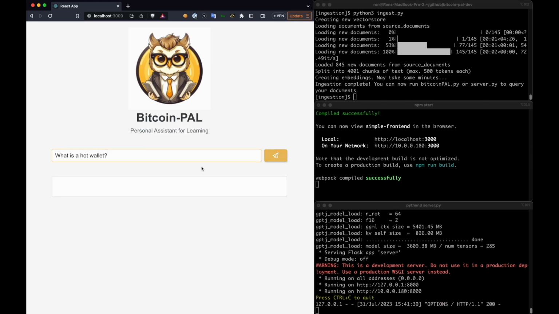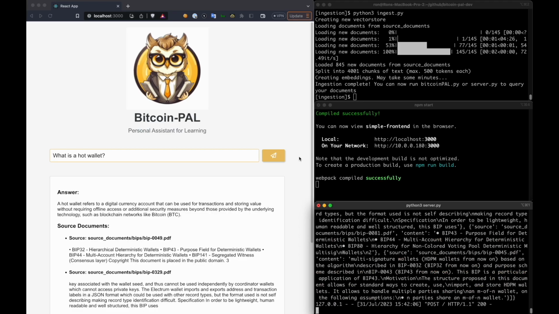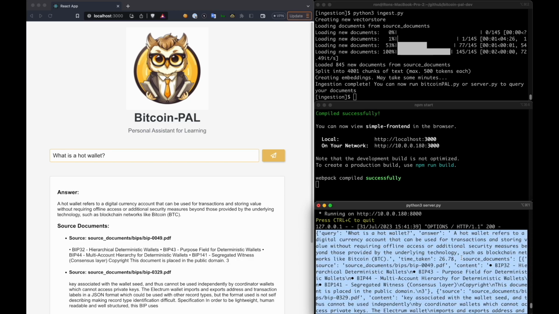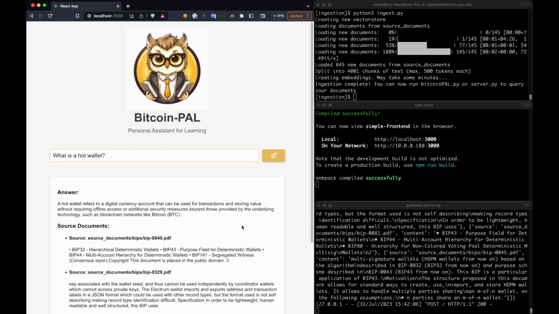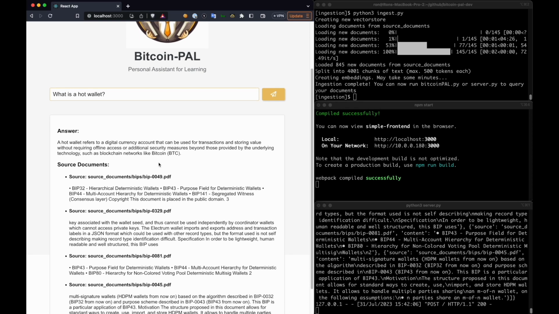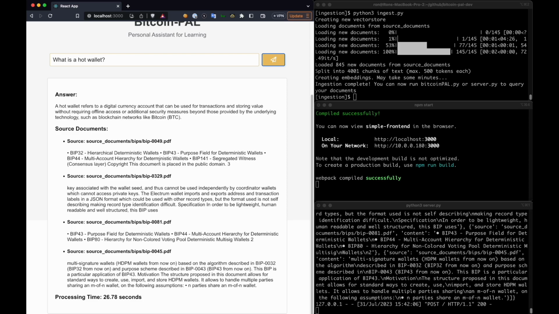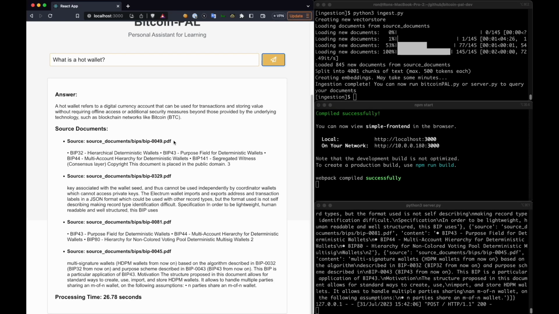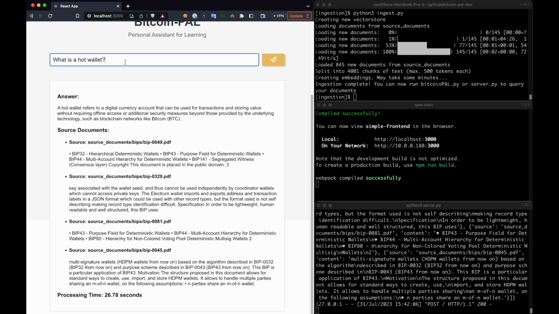And we can see on the bottom right there, we've now processed the call. It's processing in the web browser, and in the bottom right, we've got an HTTP call to the port. And now on the bottom right, the backend server has returned a JSON response, quoting the answer, the question, as well as a list of the sources it used to compile the answer. And if we look on the left, we're formatting that now in a pane and a modal, and it's giving us an answer plus the source documentation that was used to create that. So for this one specifically, what is a hot wallet? We are referencing BIP 49, BIP 329, BIP 81. It's pulling various documentation to come up with that generalized answer.